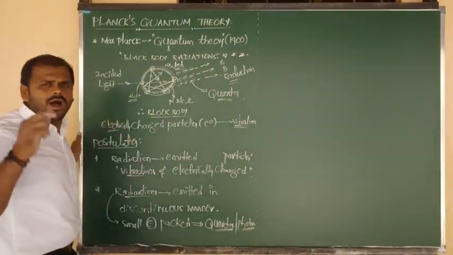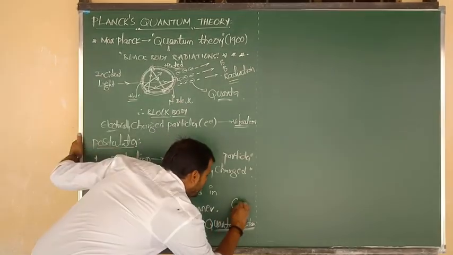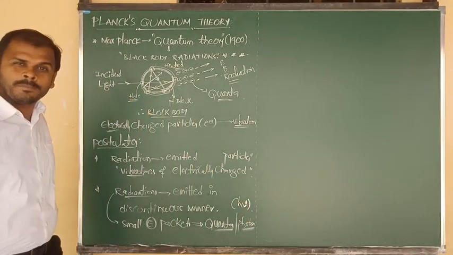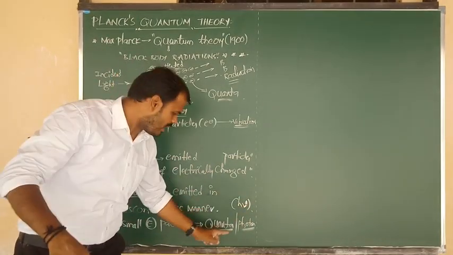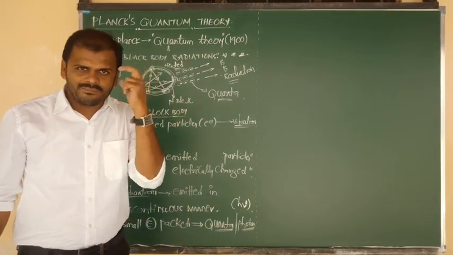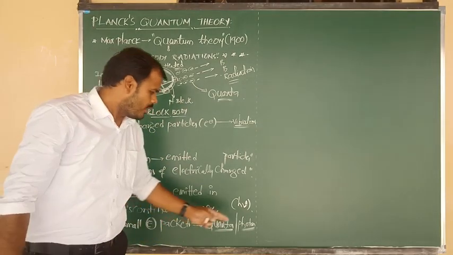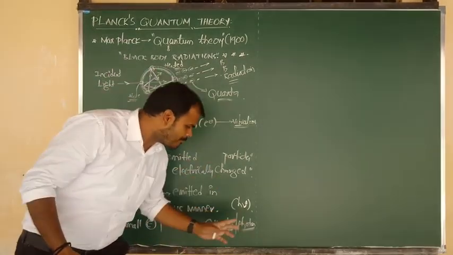The symbol of quanta or photon we can represent by using h nu. This is the symbol of quanta, and we can say this is the symbol of photon. Be fixed in your mind. What is the symbol of quanta? h nu. What is the symbol of photon? h nu. What is meant by quanta or photon?